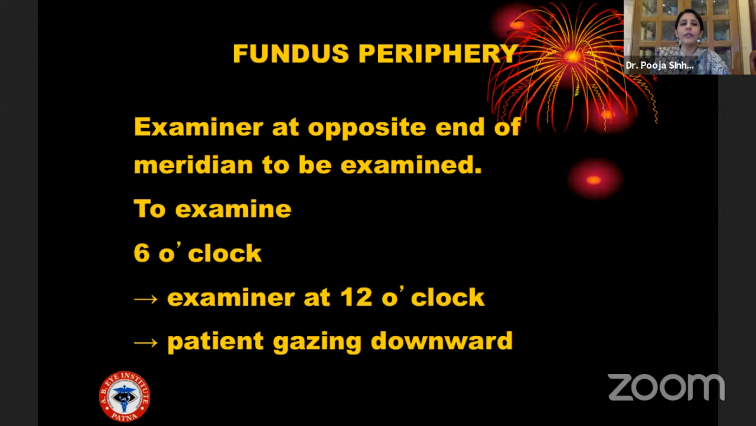Examination of the fundus periphery, as very nicely explained by Dr. Abhishek, the examiner has to be standing at the opposite end of the meridian to be examined. So if you are examining the 6 o'clock position, the examiner is standing at the 12 o'clock position and the patient is gazing downwards. So always remember the quadrant which has to be examined, the patient will be looking toward the same quadrant, but the examiner will be standing 180 degrees opposite to that quadrant. This is the important take-home point that I'm trying to tell.